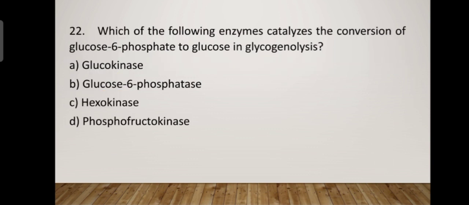Next, 22nd question, which of the following enzymes catalyzes the conversion of glucose 6 phosphate to glucose in glycogenolysis? Glycogenolysis. Okay. Conversion of glucose 6 phosphate to glucose. Which enzyme catalyzes this reaction? Glucokinase, glucose 6 phosphatase, hexokinase, phosphofructokinase.